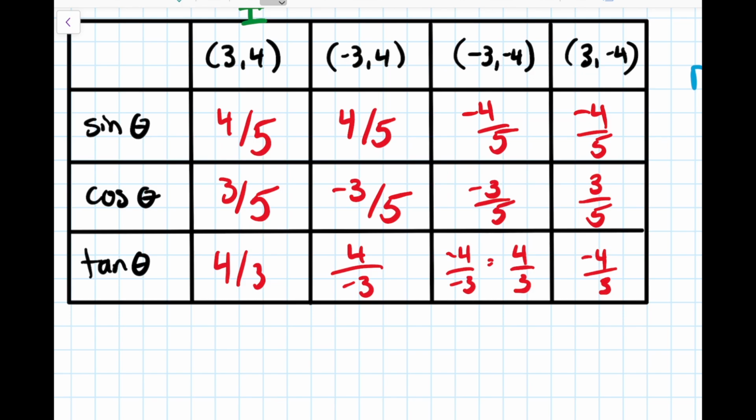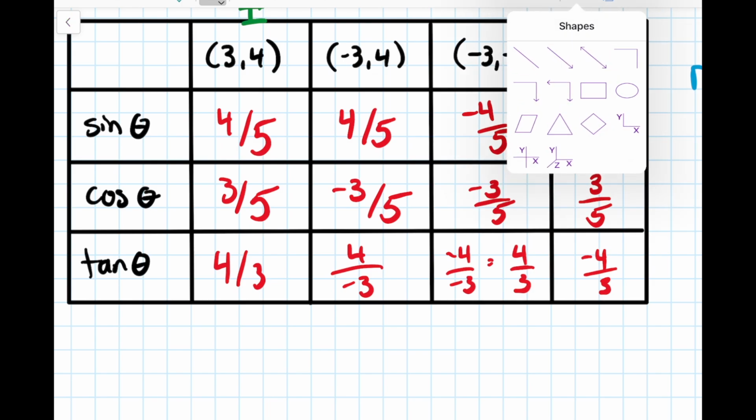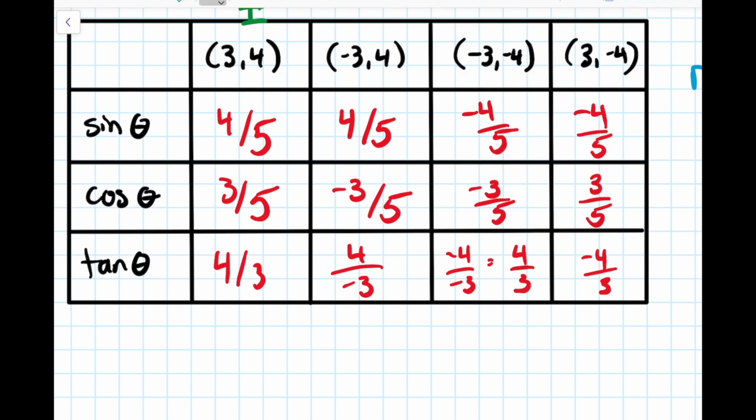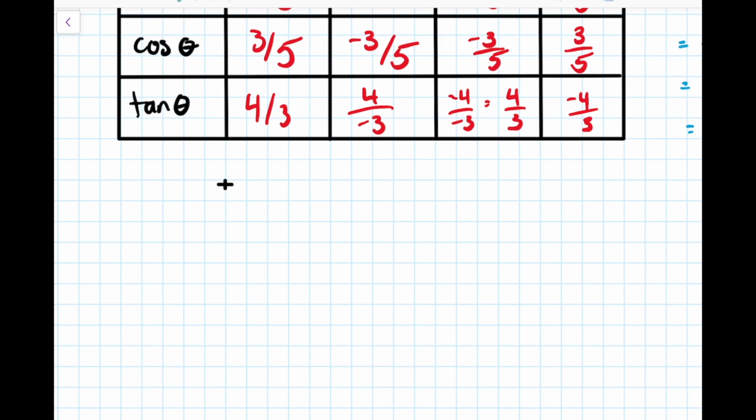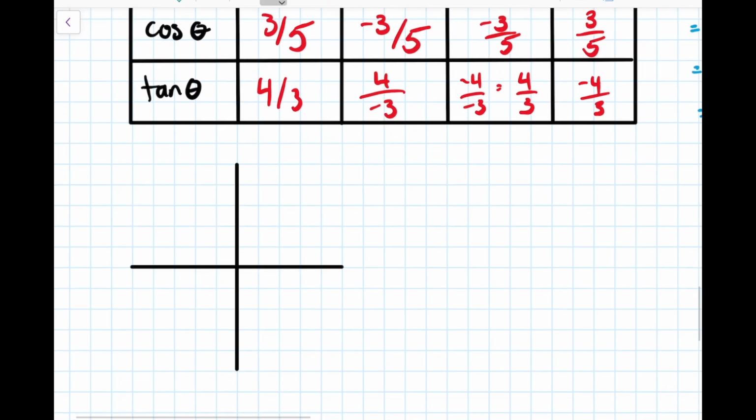And remember, since these ratios are the same, you should be thinking maybe something about reference angles at this point. It's not relevant for this lesson, but it is something to keep in mind. It is related. I'm going to sketch these out a little more properly just so that we can visualize what's going on here. And then we're going to talk a little bit about what we've got. So if we draw out these 4 angles, we've got points at positive 3, positive 4, negative 3, positive 4, negative 3, negative 4, and positive 3, negative 4.